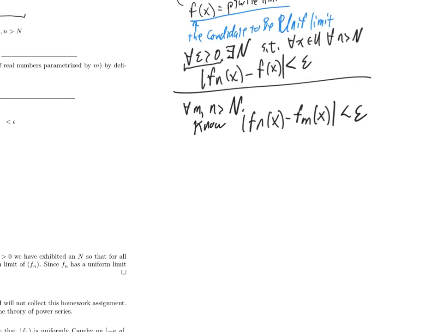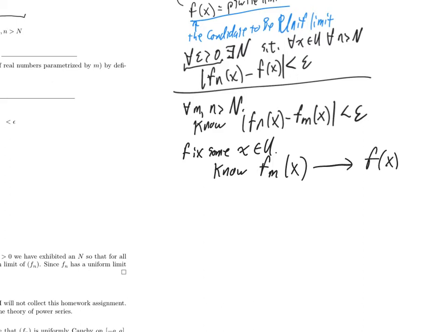Now that I've considered any m, I've gotten my choice of big N, let's fix some x in U. And what do I know? I know that f sub m of x goes to f of x as m gets big. So that means this quantity is getting really close to f of x.